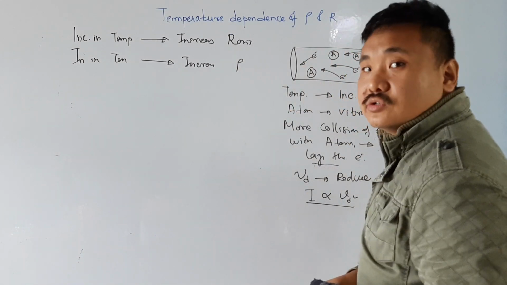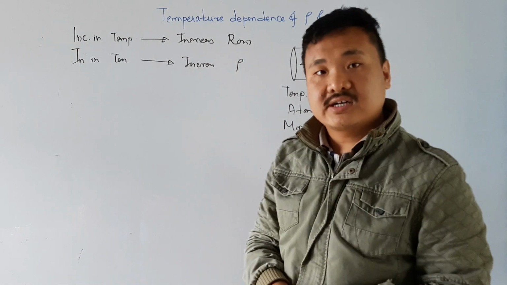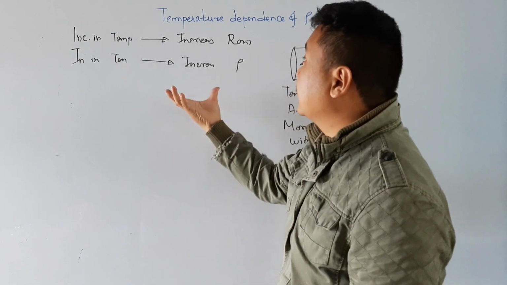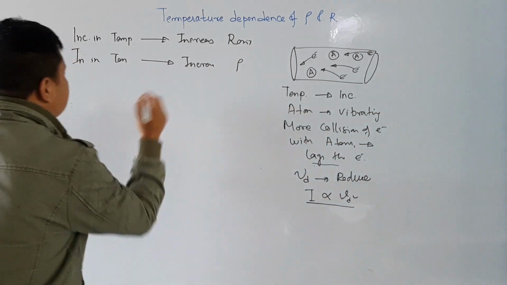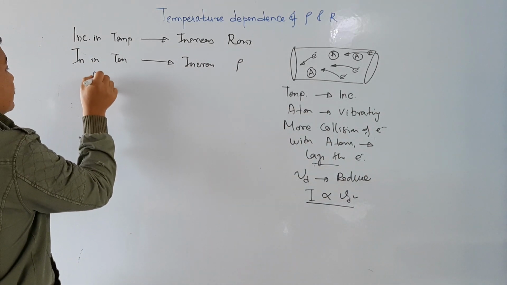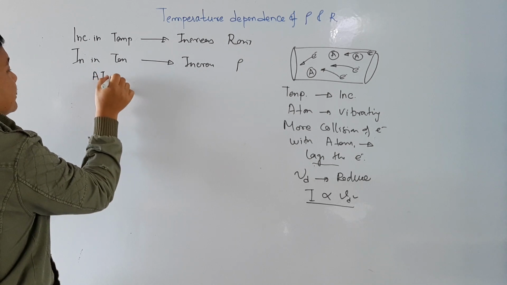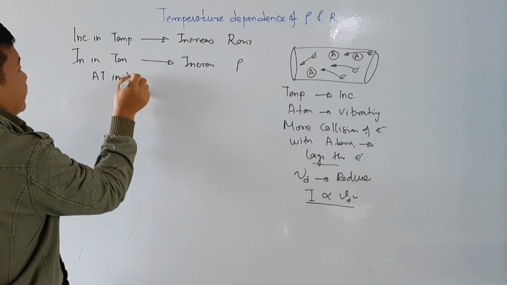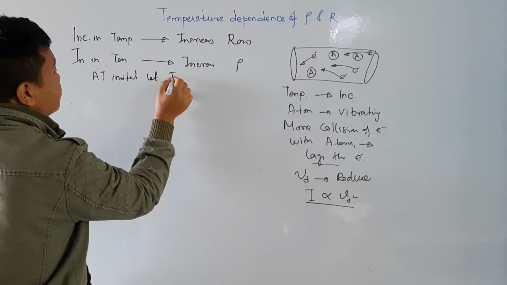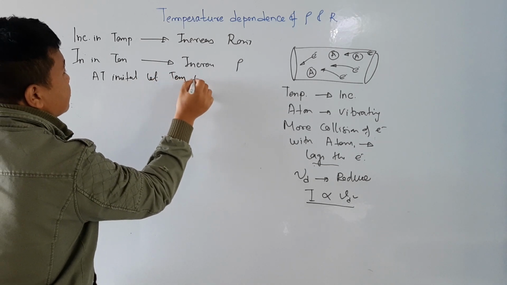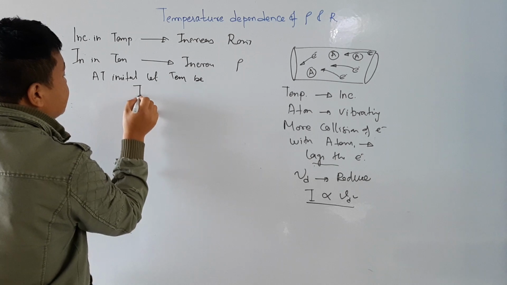Now let us go to the equation of the effect of temperature. It is very simple. Let me consider the initial temperature to be T0.